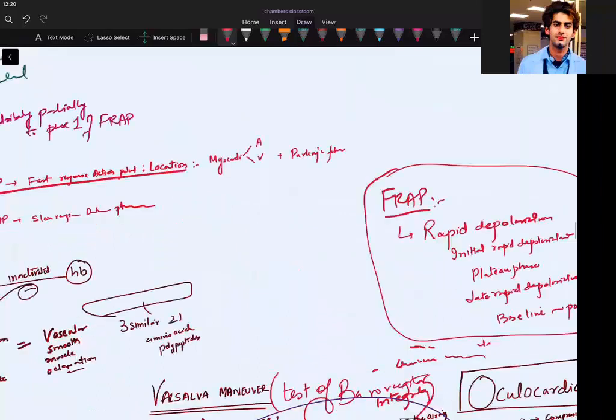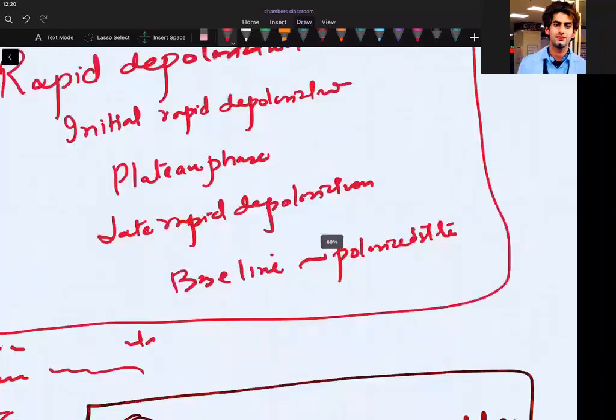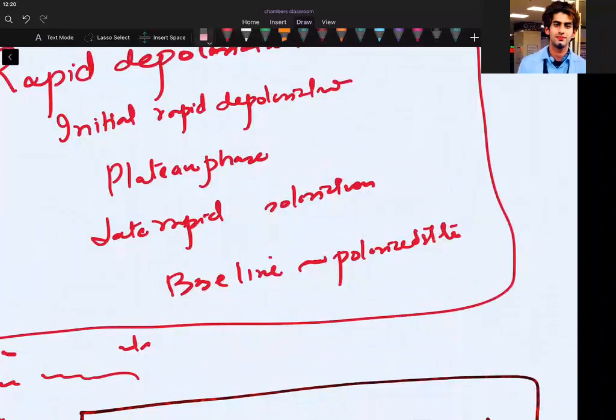Okay. Now, what I said, FRAP is having all these components. It is showing us some characteristics. It shows rapid depolarization. It shows initial rapid repolarization. It shows plateau phase. It shows late rapid repolarization actually, not depolarization. It should be late rapid repolarization, sorry. And baseline or polarized state. Okay.